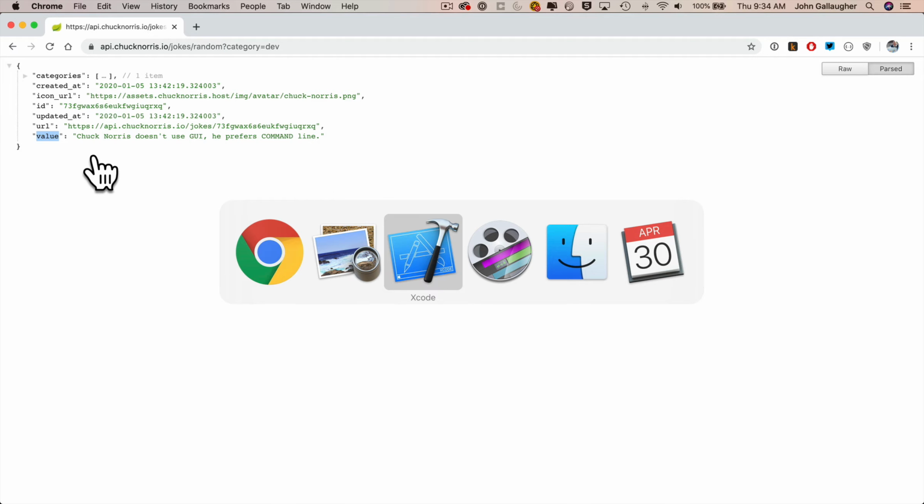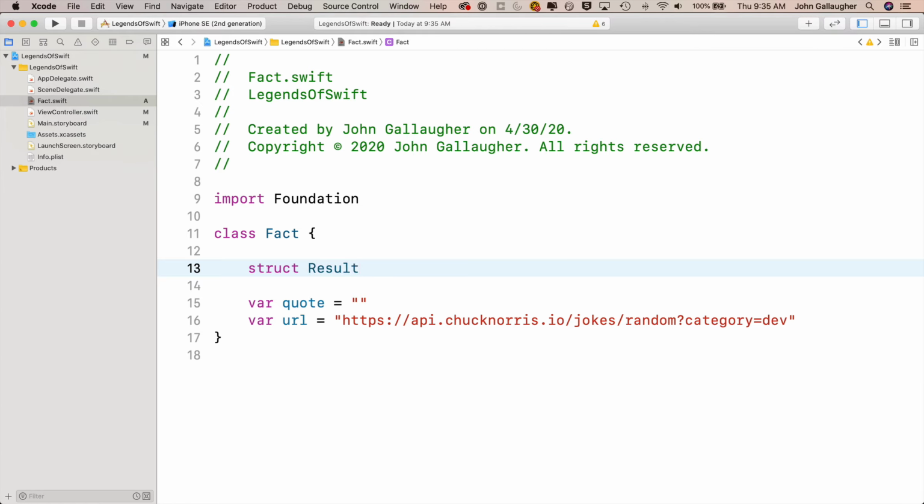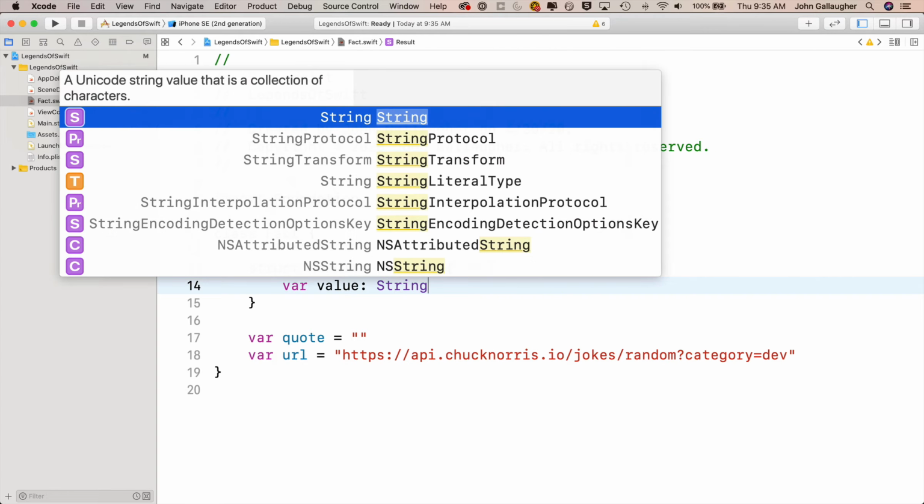So let's head back over to our Fact.swift file and we'll create a Codable struct. We'll say struct, why don't we call this capital Result, Codable, open and close curlies, and we really only want one value here, so we'll say var value: String.